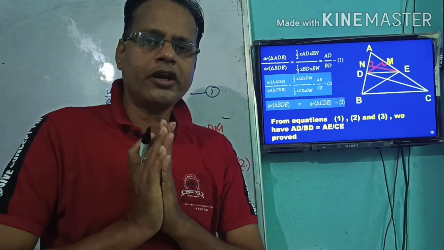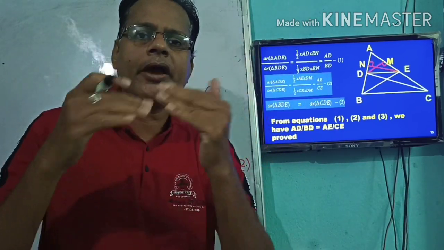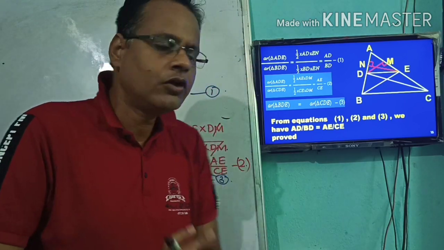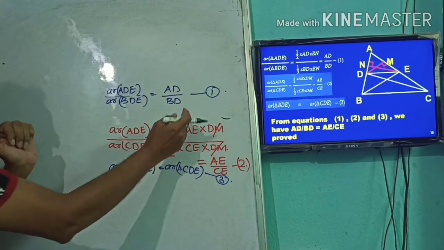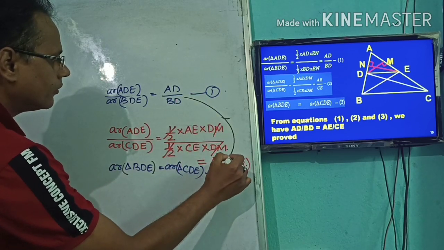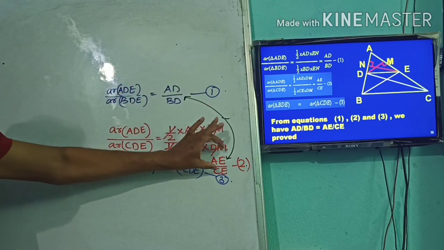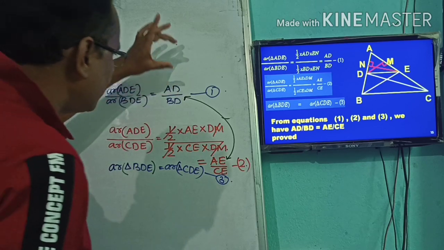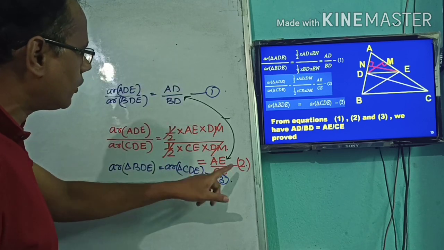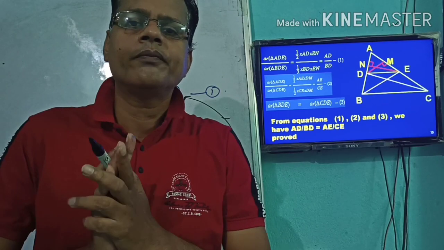Now most of the students may not be understanding how this is coming. Let me explain how these 3 equations are compared and the final answer comes: AD by BD is equal to AE by CE. Now see what our target is. Our target is AD by BD is equal to AE by CE. This is one equation and this is another equation. So our target is to make the RHS equal. If the LHS part of the two equations is equal, then definitely the RHS must be equal.